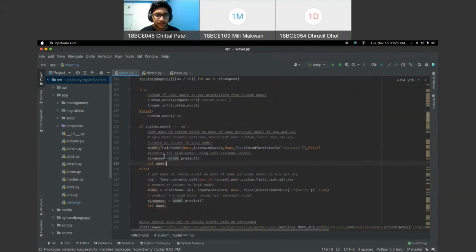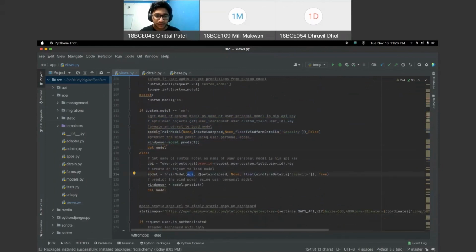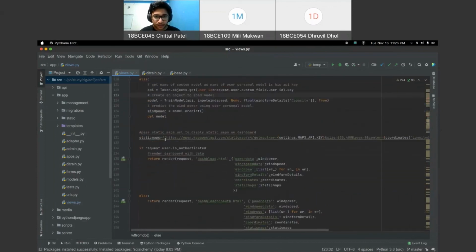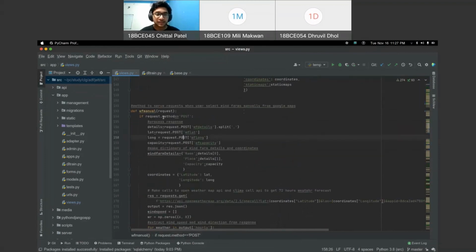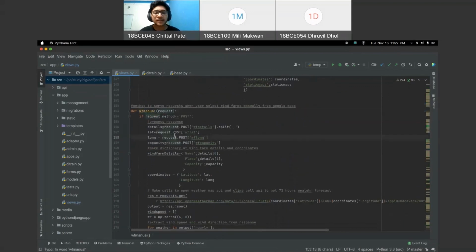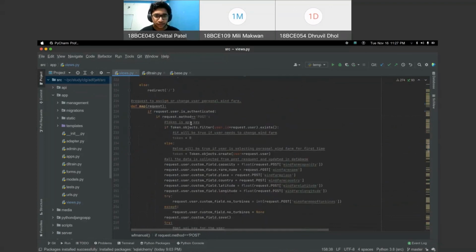And if the user is selecting his own custom model, then we are using his model, which we can get by his API. Then we are generating the static maps by MapQuest API, and then we are rendering the page. The difference between the manual and the WinFarm from database is that in the manual we are doing some work on the front end, basically in the JavaScript part, to fetch the latitude and longitude and store it, and the rest of the things are the same between both.